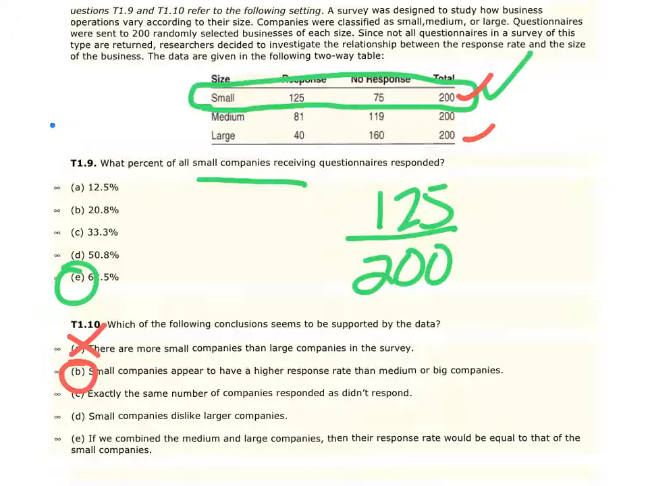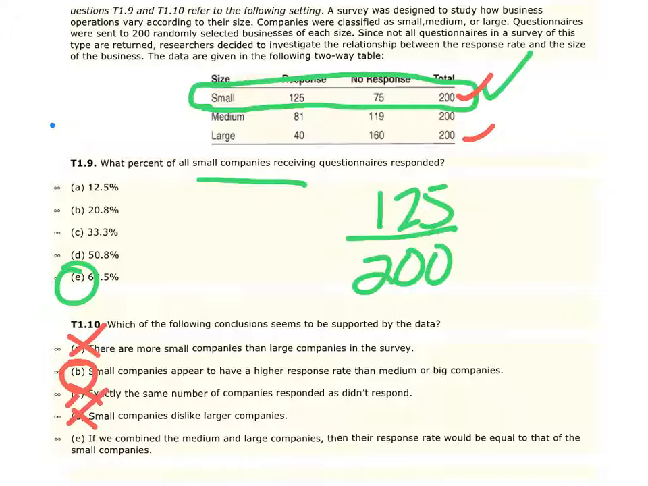Letter C, exactly the same number of companies responded as didn't respond. To me, this question is almost vague because I don't know, are you talking about by each size of group or what for that one? So they didn't give me enough information on that, but that's not a true fact either. The same count did not respond from both of the different sizes or all three of the different sizes. So not that one. Letter D, small companies dislike larger companies. I have no idea. That's not what they were even asked. It doesn't relate to the question at all.